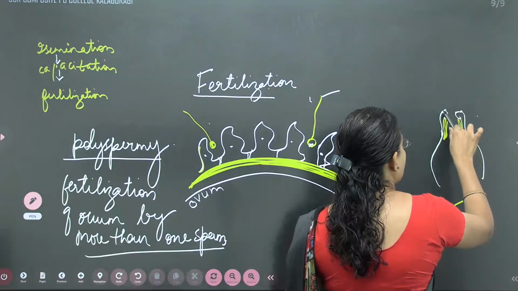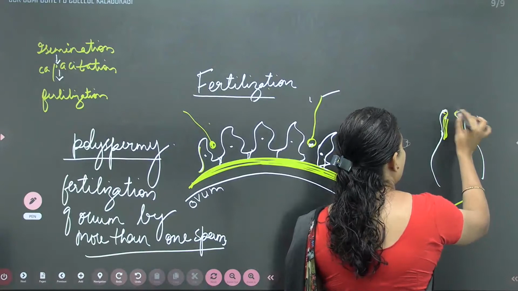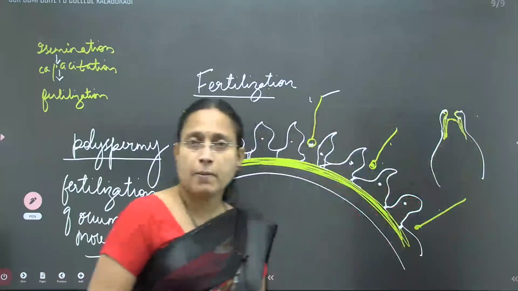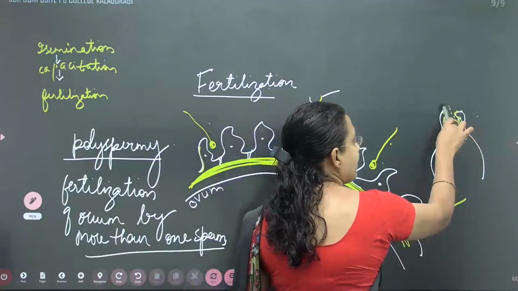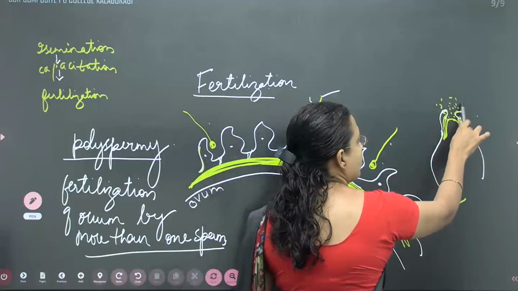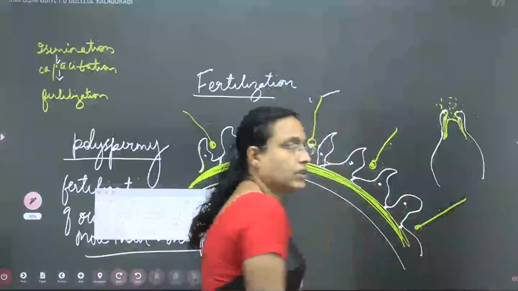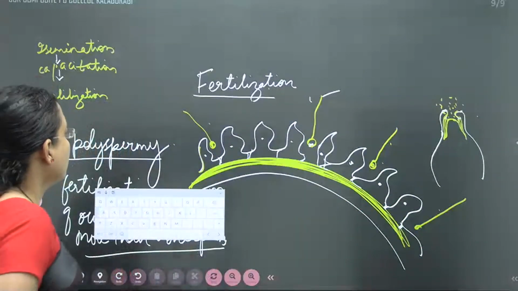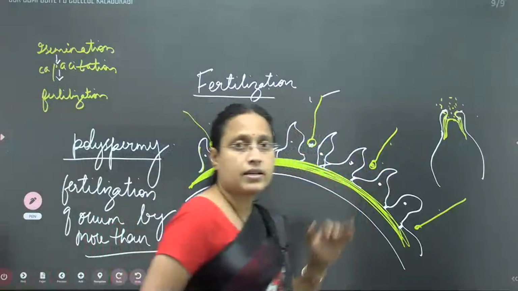That means the acrosome membrane will fuse with the plasma membrane of the sperm. Whatever contents are there are going to get released because of capacitation. Okay, so that was regarding a capacitated one.